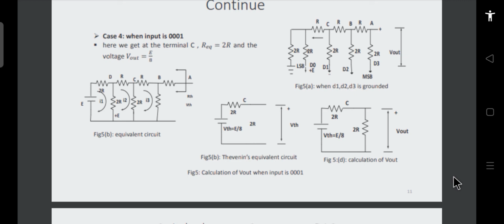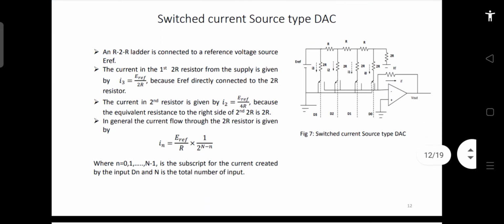So considering this, you can see that the output changes depending upon which input is 1. The output for the MSB was E by 2, for the next bit it was E by 4, and for the lowest bit it was E by 16, if it is a 4-bit DAC we are considering. So this is how it works. And if multiple bits become high, then as I have told you with the example, if 2 bits become high simultaneously, you can obviously apply the superposition theorem to find the total output.